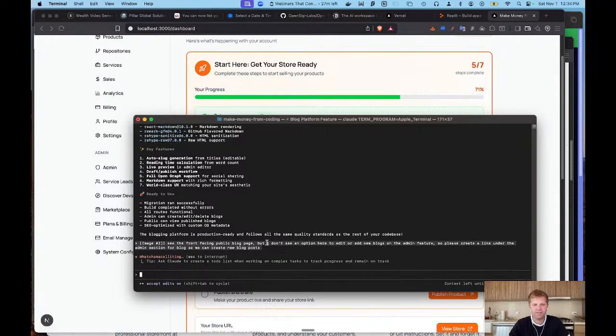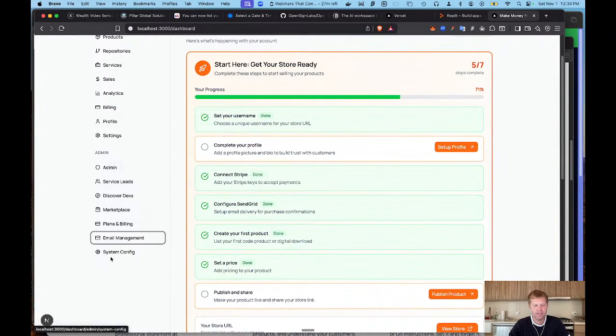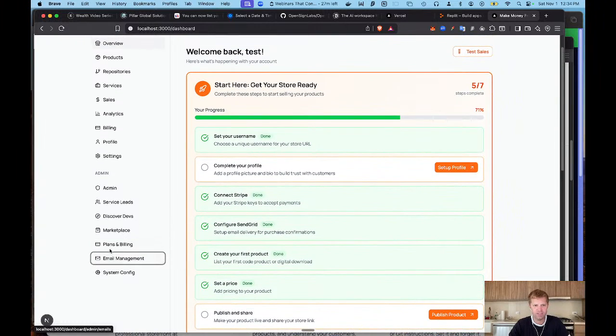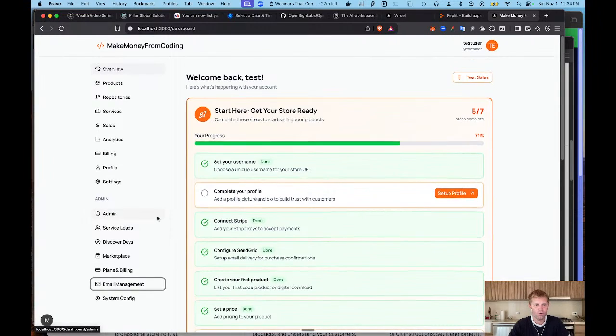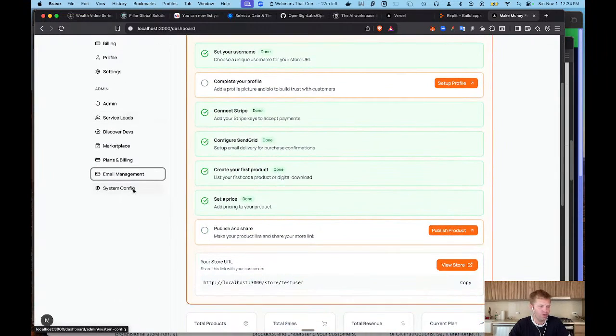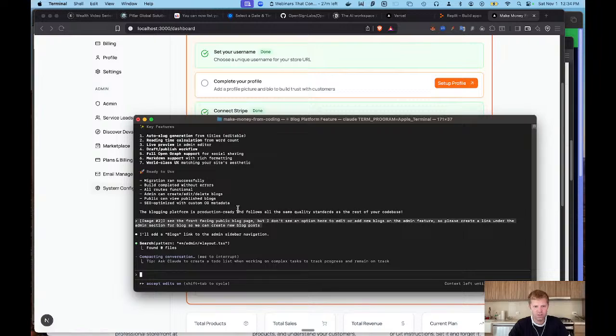All right, so we're waiting for it to come back, and that's how we do it. So we see, okay, it did this. We were looking for a blog feature, and it forgot to do it here on the admin section, and we're waiting for it to come back and actually create that for us now. So what we're going to do is wait, and it says I'll add a blog feature to the admin sidebar.